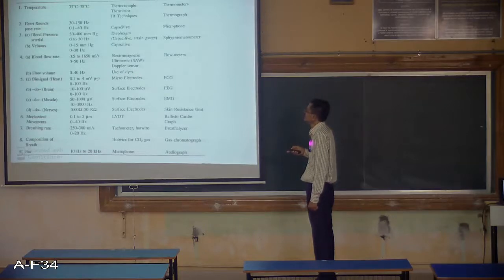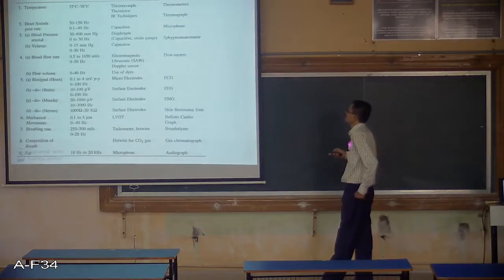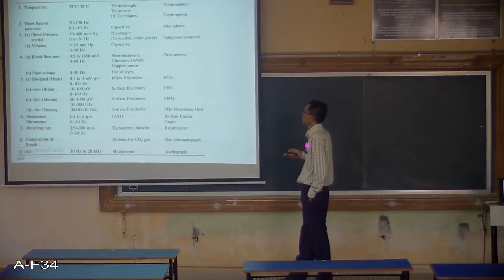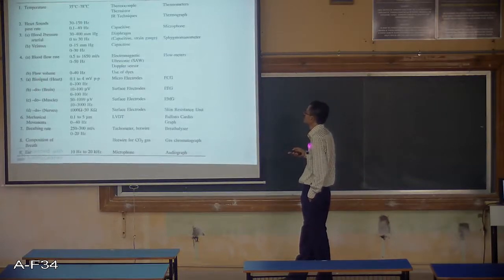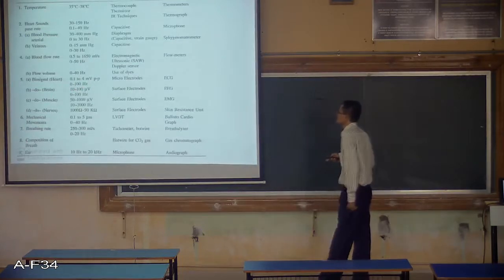Okay. Biosignal, that is heart. So microelectrodes you can use, ECG. Then brain mappings, you can see surface electrodes, EEG. These are the levels of the voltages which are available. Biosignal, heart 0.1 to 4 millivolt peak to peak, 10 to 100 microvolt. So here you can see this is quite a small range which is being used.